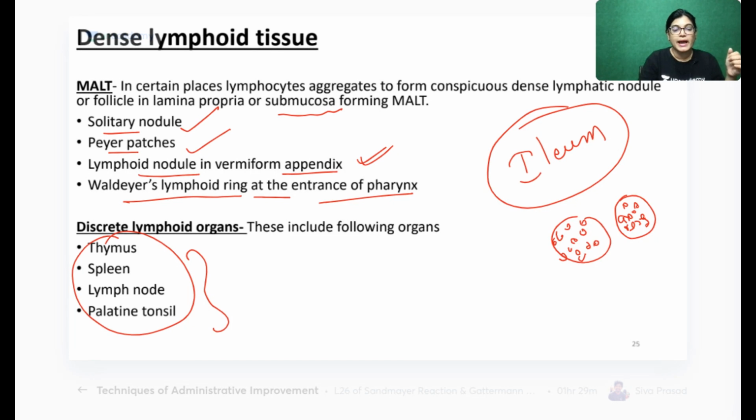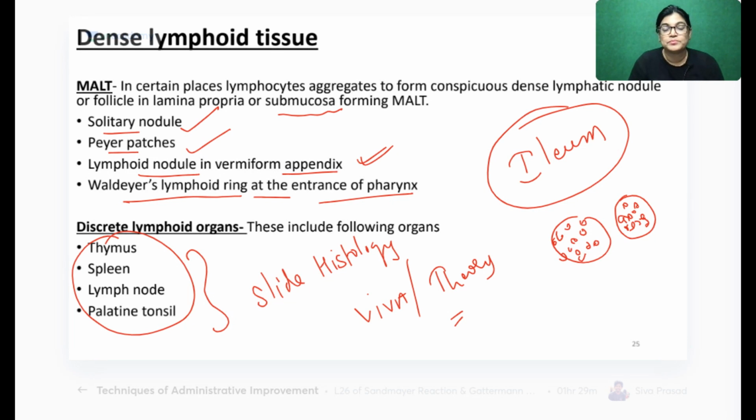So these are the 4 slides for your histology viva, or for diagram making and your theory paper. When I talk about lymphatic organs in terms of histology, you have to know the diagram of thymus, spleen, lymph node and palatine tonsil. These 4 lymphoid organs are very, very important from your examination point of view. So it is definitely asked in your identification point.